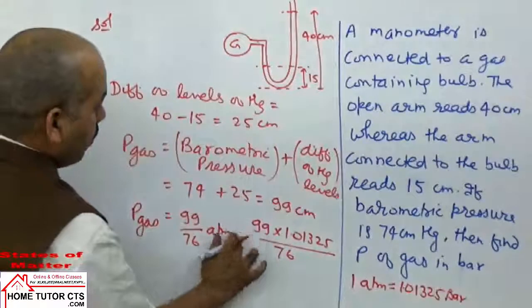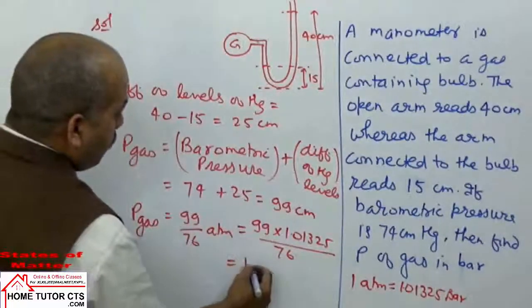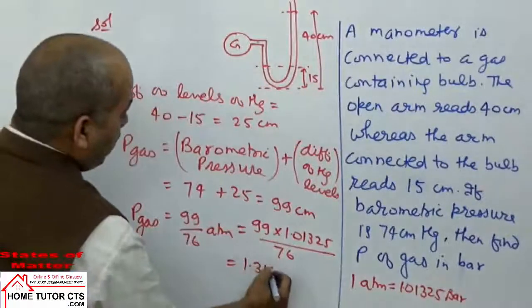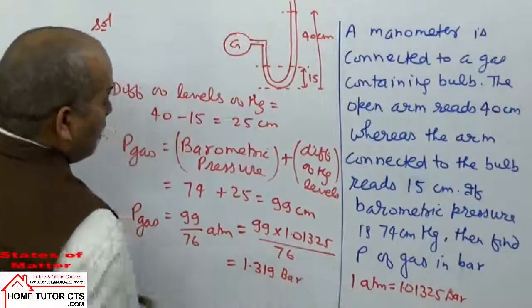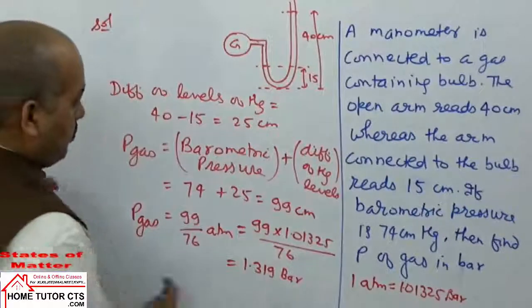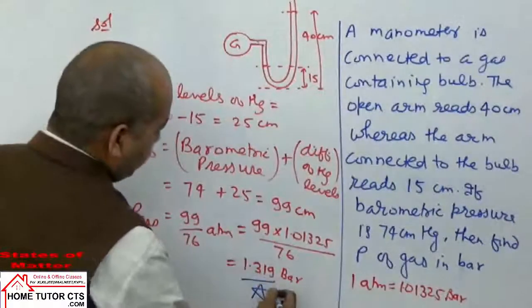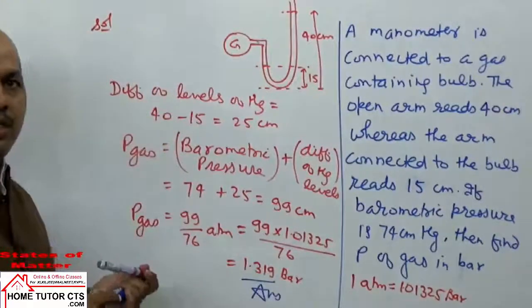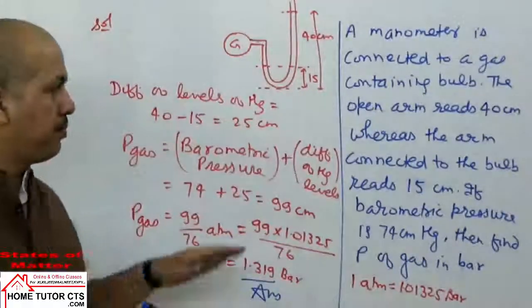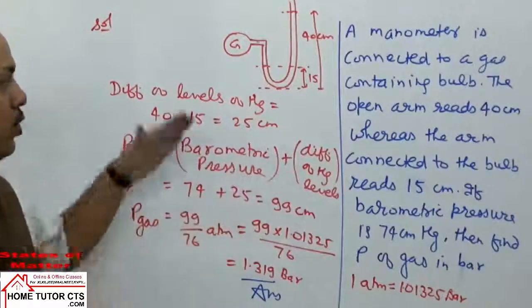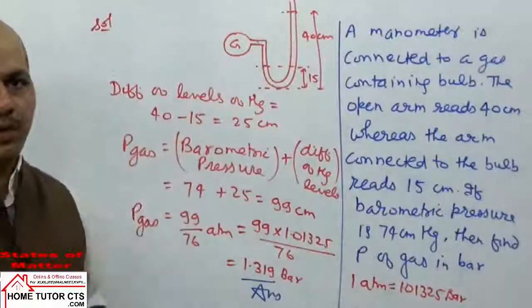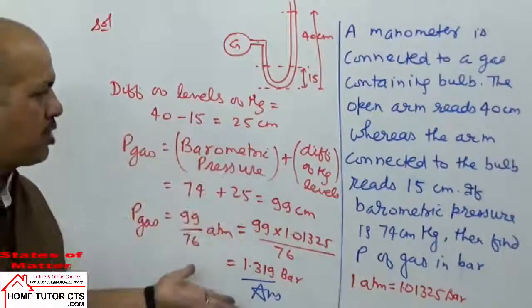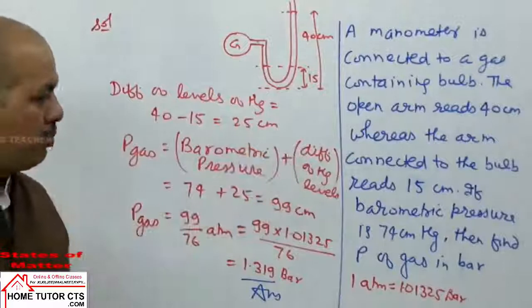So on solving, the value is coming 1.319 bar as your answer. I hope this question and answer is clear. That is how this kind of question can be solved if it is given to you. Normally you don't get many questions on this topic, but it is just one topic, so I gave the question to you.